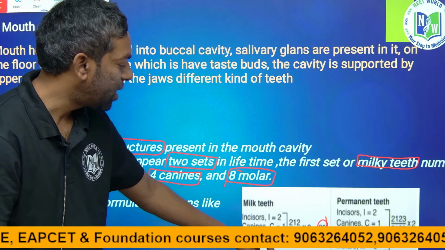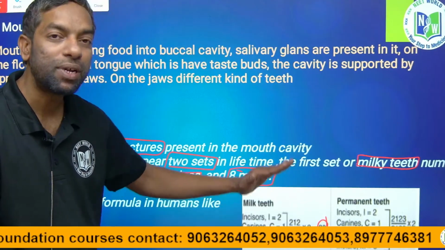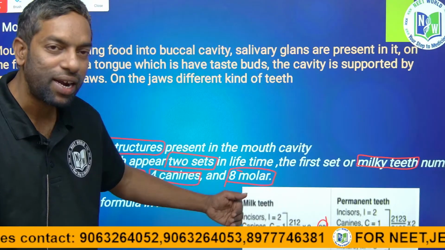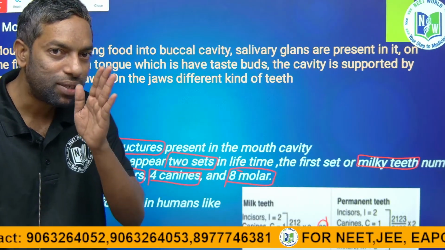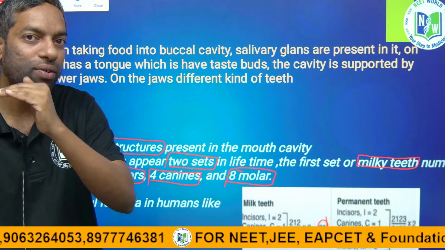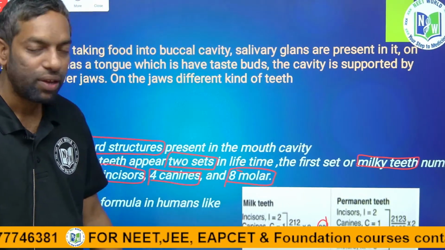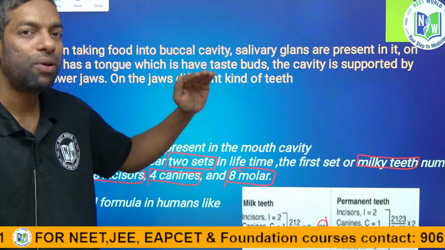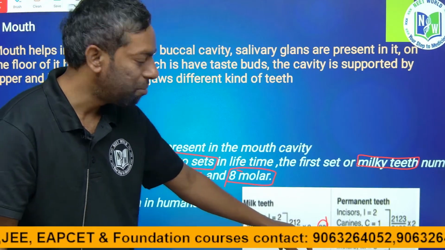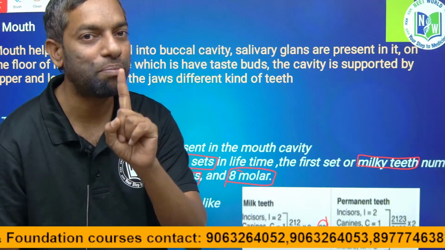Molars are 2 on each side, so 2 to 4, lower side 4 and upper side 4, that is 8. Canines are 1 on each side: upper jaw one side 1, next side 1, lower 1, lower 2 and upper 2, so 4. Molars are also 8, 4 in the lower jaw and 4 in the upper jaw. Total number is 20. This is important from the exam point of view.